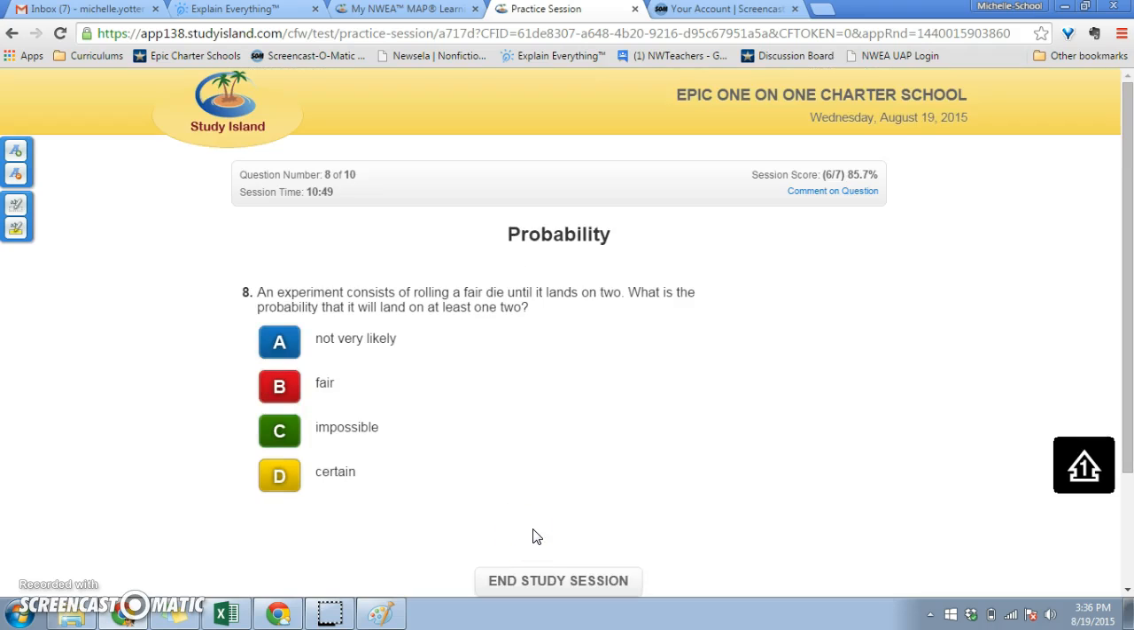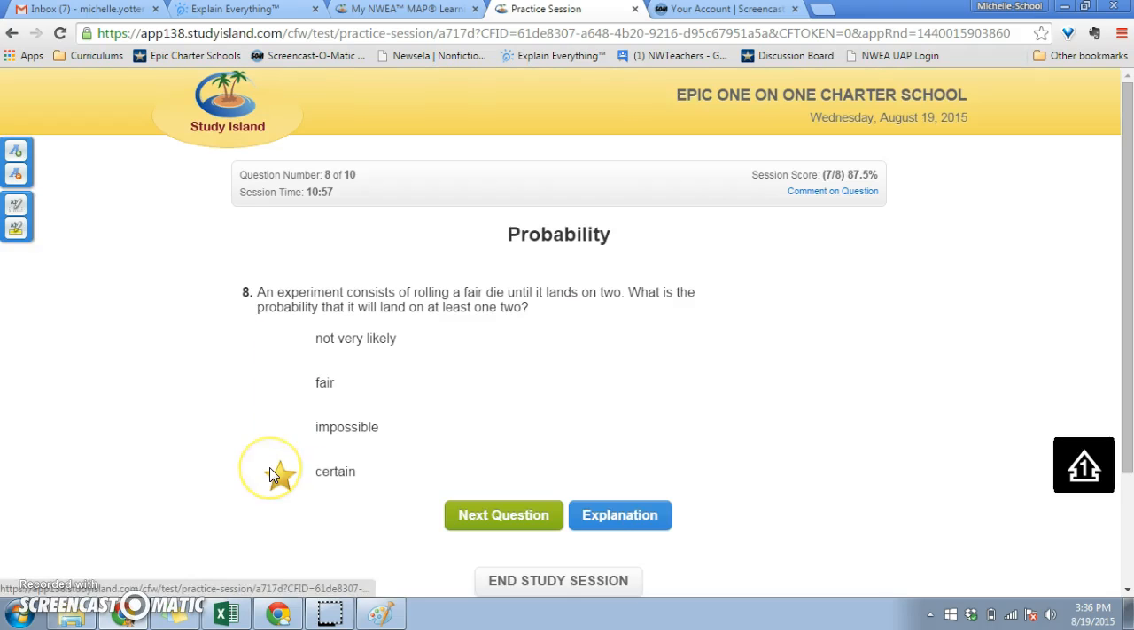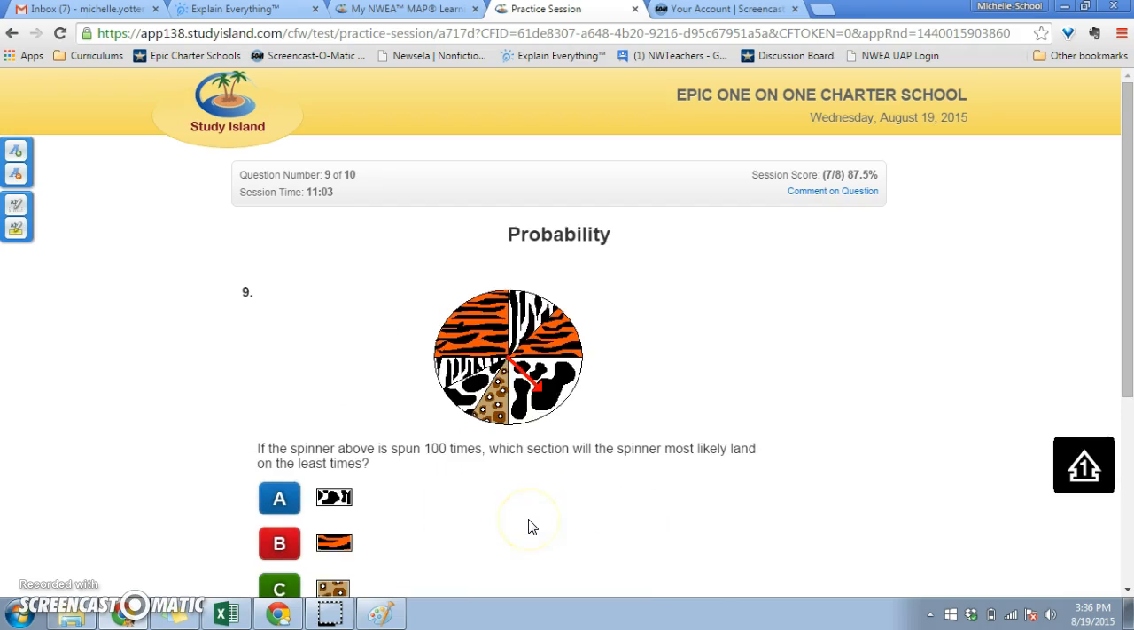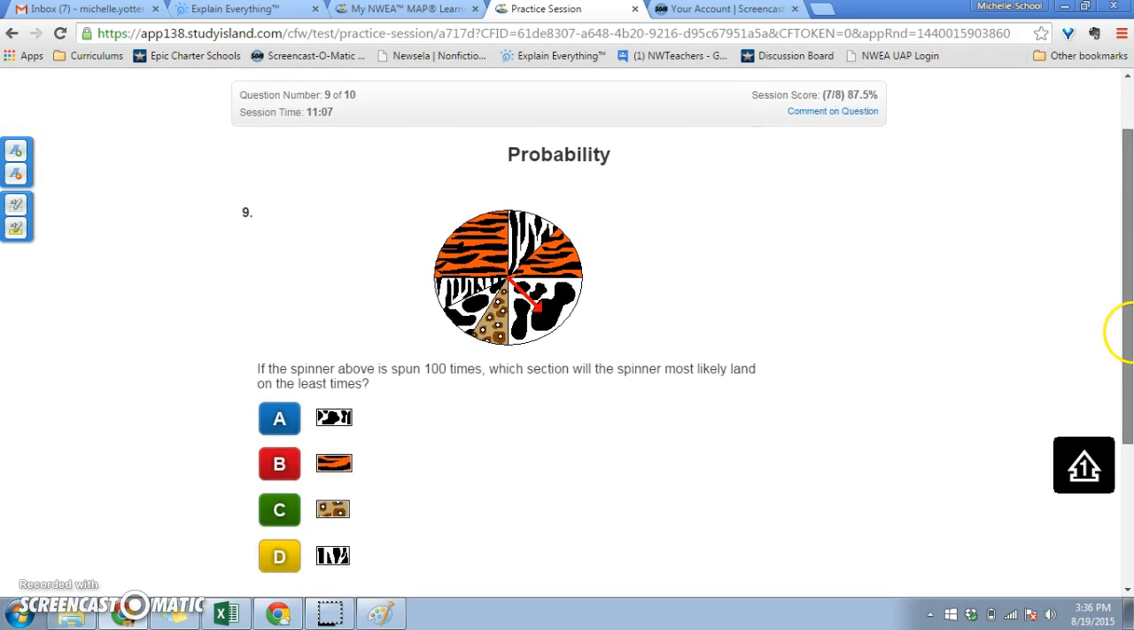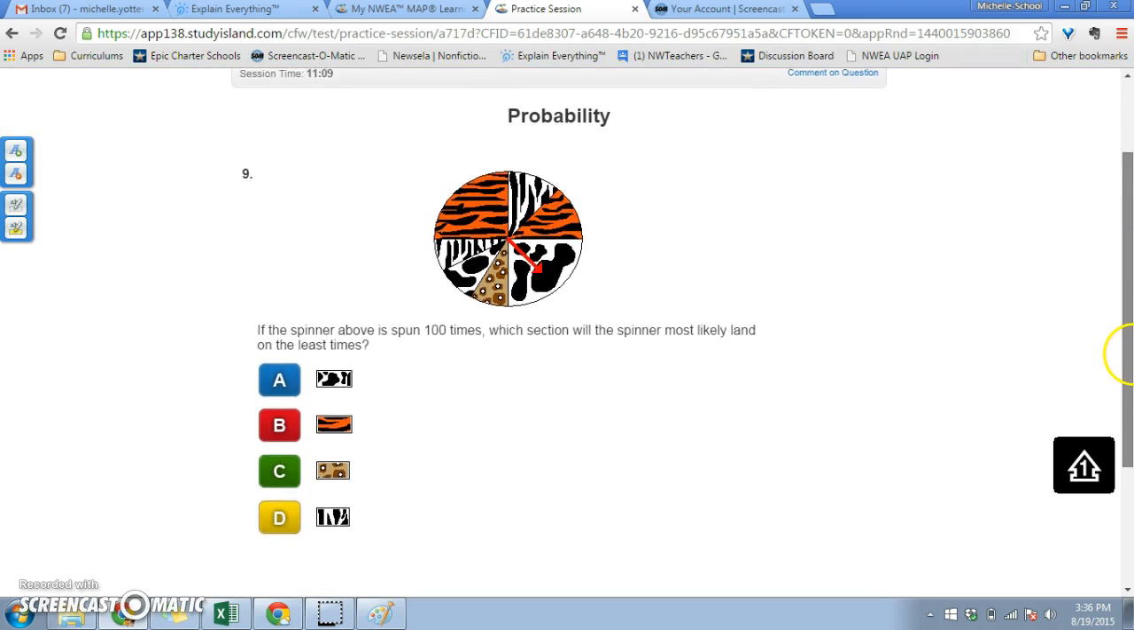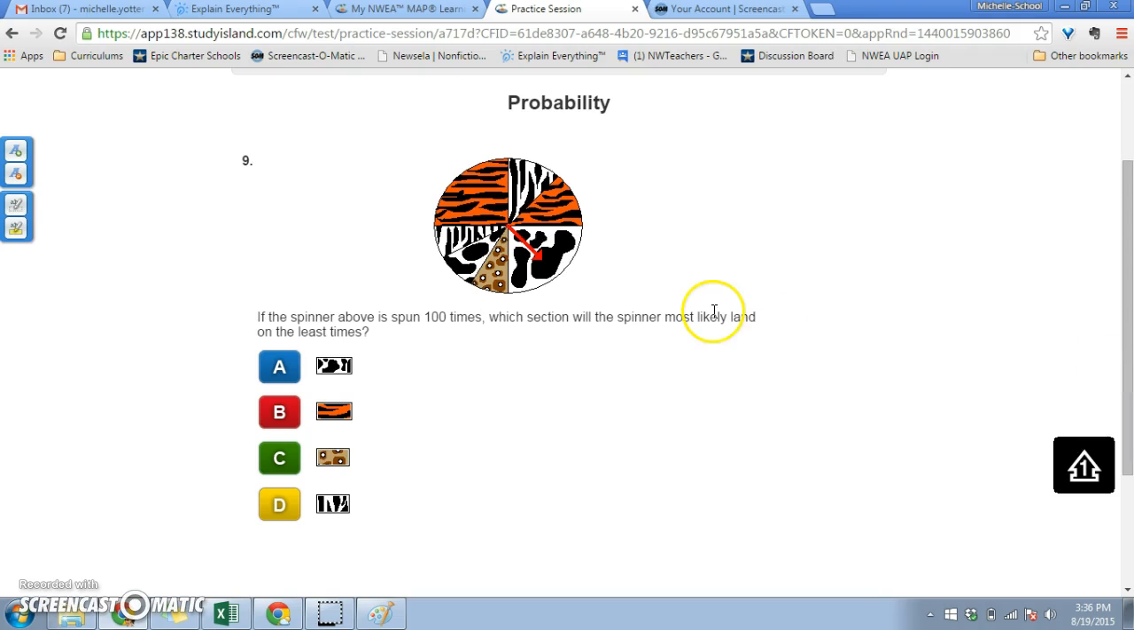An experiment consists of rolling a fair die until it lands on 2. What is the probability it will land on at least 1 two? Okay, we just learned from the other one that it's certain because they're going to keep rolling it until it lands on a 2. It will eventually land on a 2. Okay, if the spinner is spun 100 times, which section will the spinner most likely land on the least number of times? I would say this leopard print because it's the smallest and there's the least amount of that.